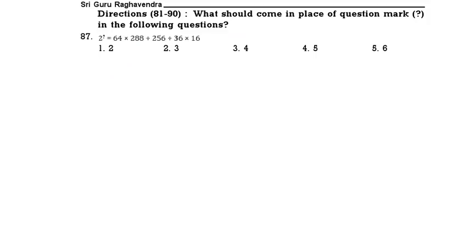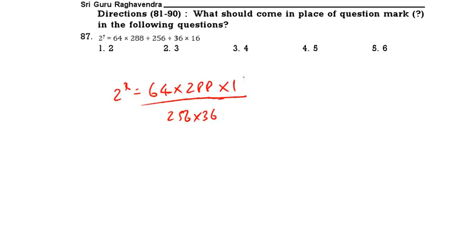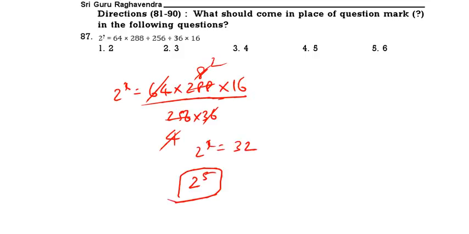2 power x is equal to 64 into 288 by 256 into 36 again into 16. So here writing down the denominator and numerator in the correct places is important. Now do the calculation. 64 ones, 64 fours, 36 ones, 36 eights, 4 ones, 4 twos. 2 power x is equal to 32. That means 2 power 5. 2 power 5 is the correct answer. Option 4. See the next question.